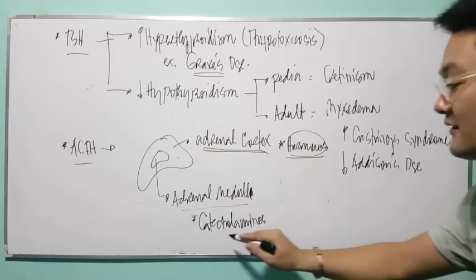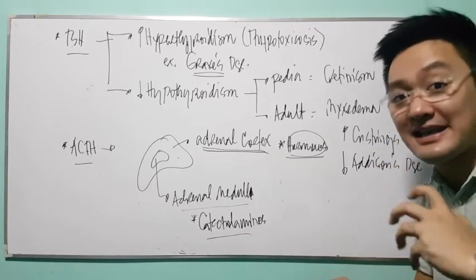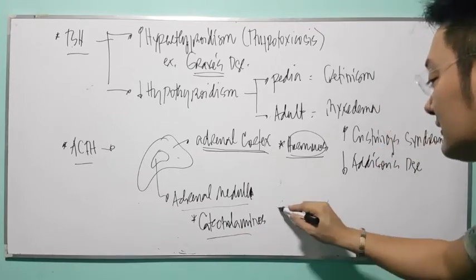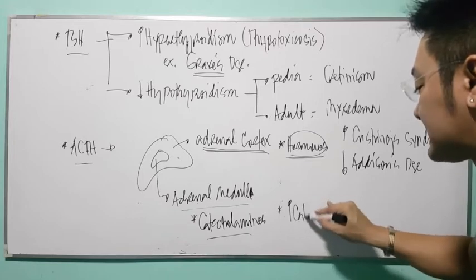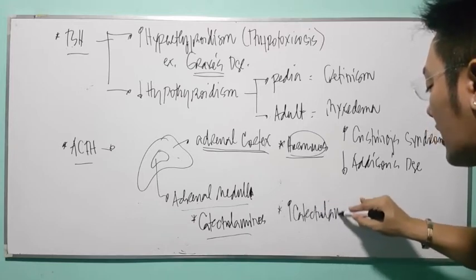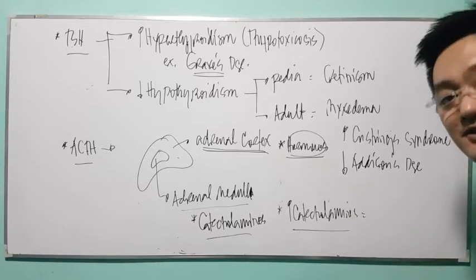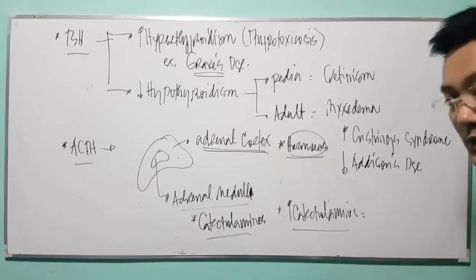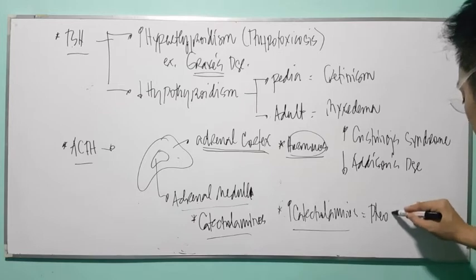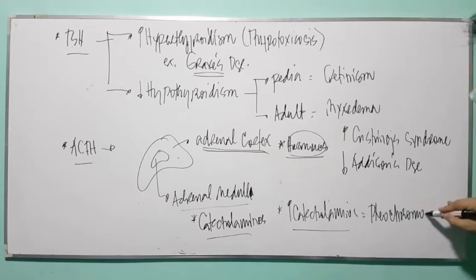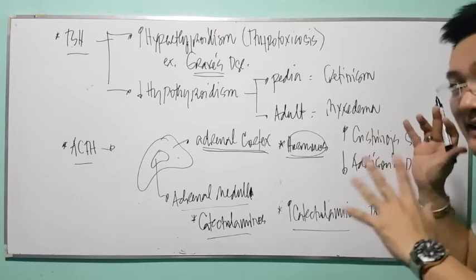Now, what about catecholamines? Normally decreased. Am I right? But if there is an increase of catecholamines, you call that disorder pheochromocytoma.